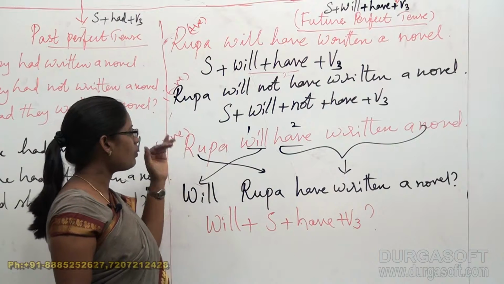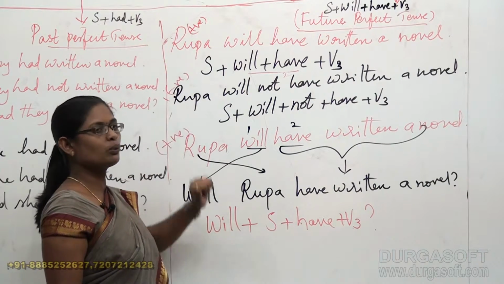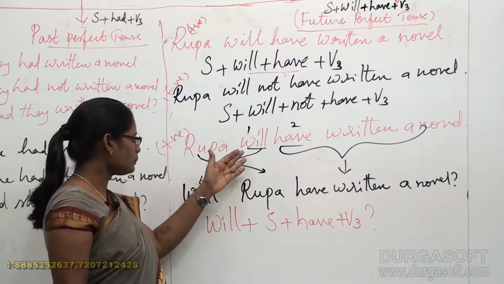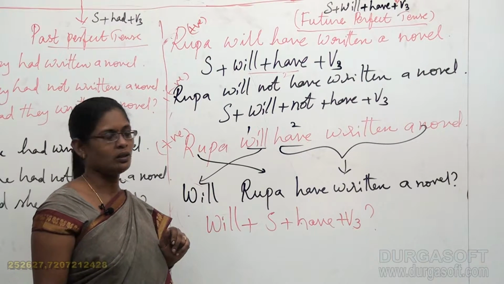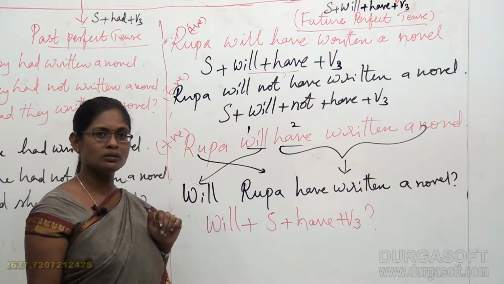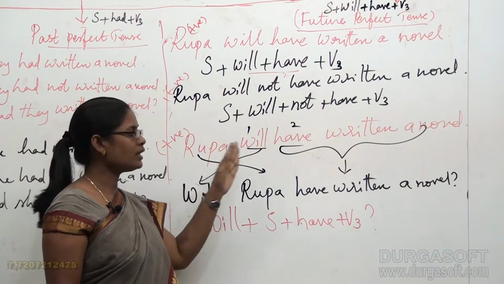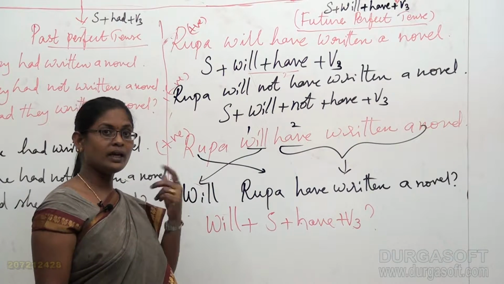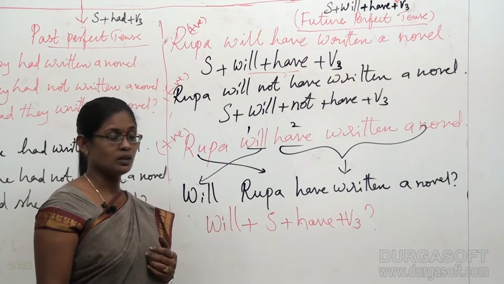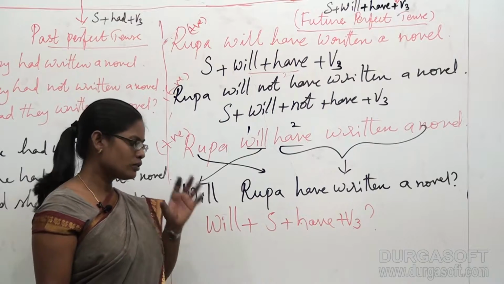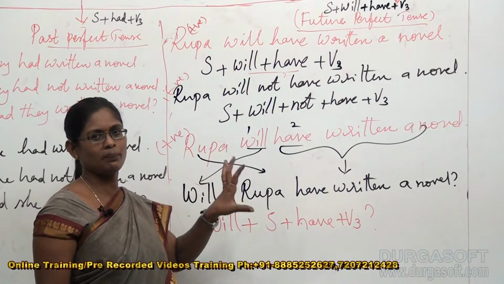Then how can you convert the positive sentence into a questioning pattern? Just by interchanging the places of the first two mentioned words. What are the first two mentioned words? One is the subject and the other is the helping verb. Again here we have a lot of confusion. We have two helping verbs. Of those two helping verbs, focus on the first mentioned helping verb.